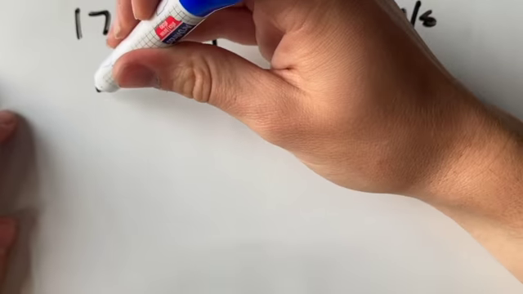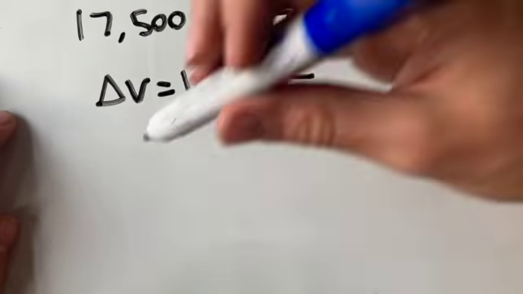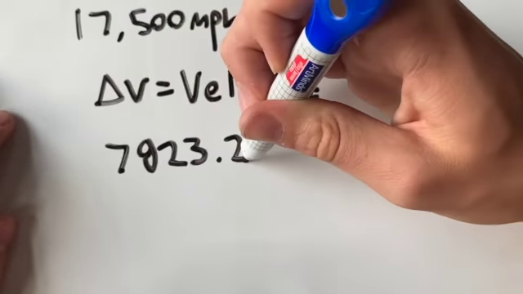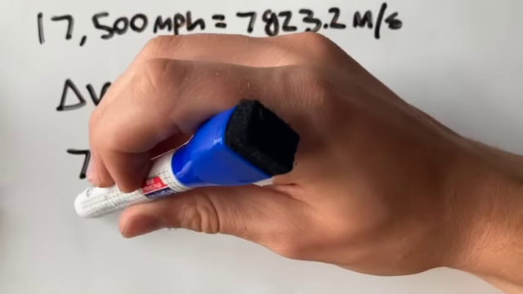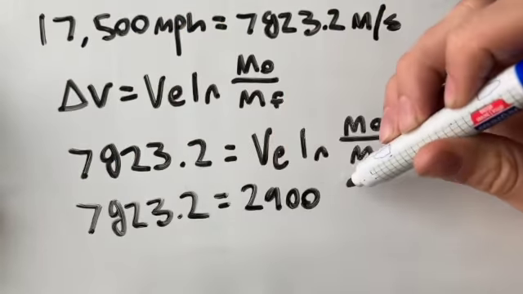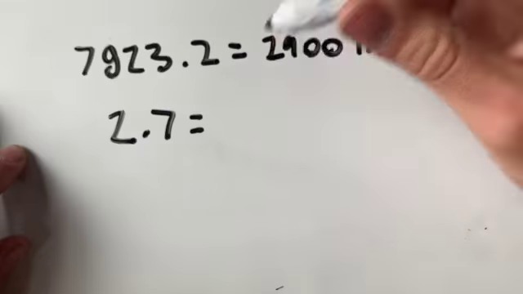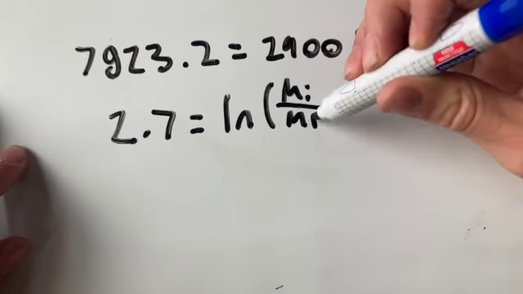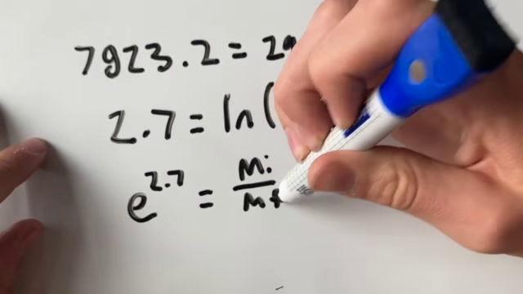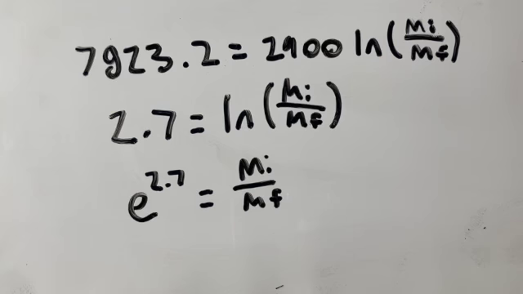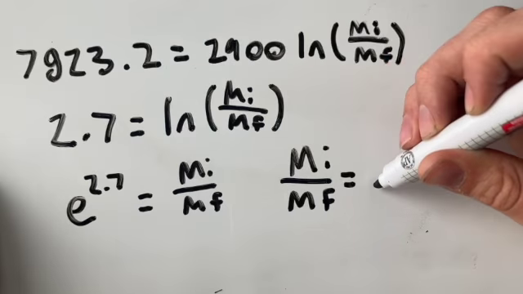After converting this to meters per second and plugging the value into the equation, we see that in order to solve for the initial mass over the final mass, we must find the exhaust velocity of a rocket capable of entering this orbit. From what I've found in research, this value is typically 2,900 meters per second for rockets heading to the space station. Now all we need to do is solve. First we divide both sides of the equation by 2,900. This leaves us with 2.7. After raising e to each side of the equation and plugging this value into the calculator, we find that for a rocket to enter the space station's orbit, it needs a ratio of its initial to final mass equal to 14.9 to 1.